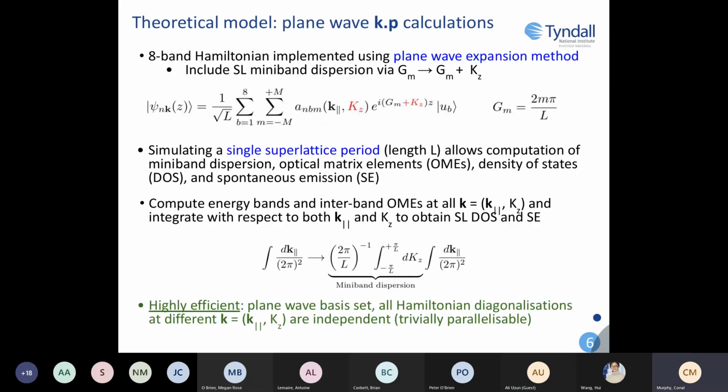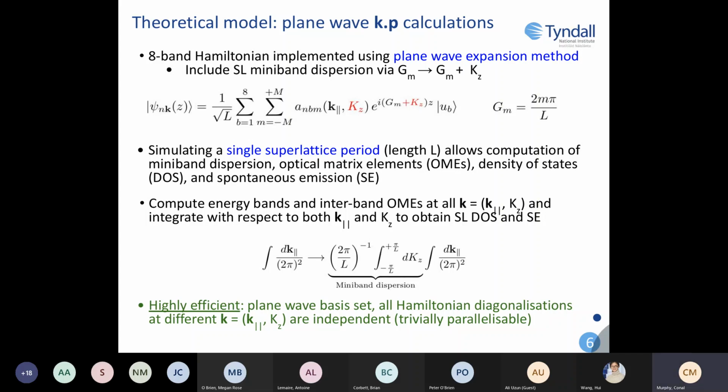So in our model, we employ a plane wave expansion method with an 8-band k·p Hamiltonian, where we write envelope functions as a Fourier series with discrete wave vectors G_m along the growth direction. Typical quantum well calculations ignore any miniband dispersion. And we include this miniband dispersion by taking our parameter G_m to G_m plus k_z, where k_z describes the periodicity along the growth direction, encapsulating that miniband dispersion.